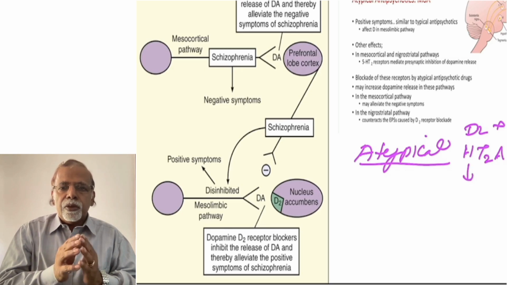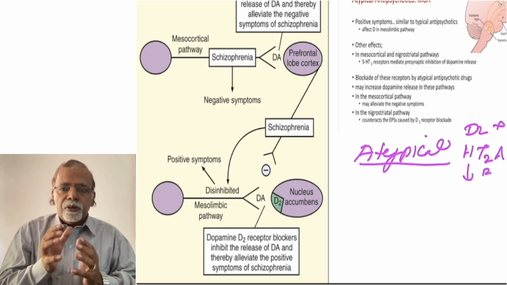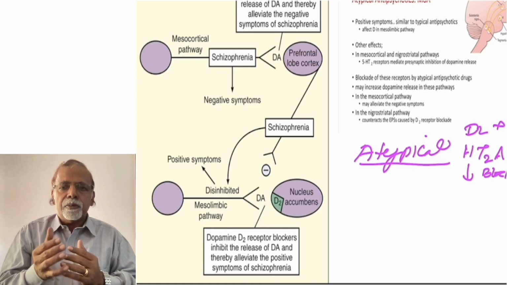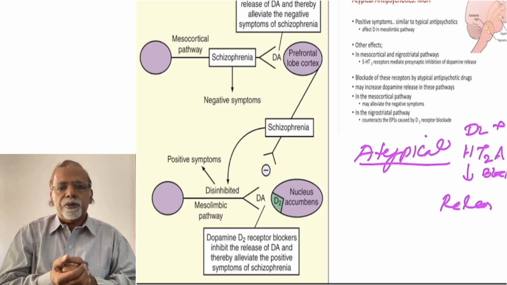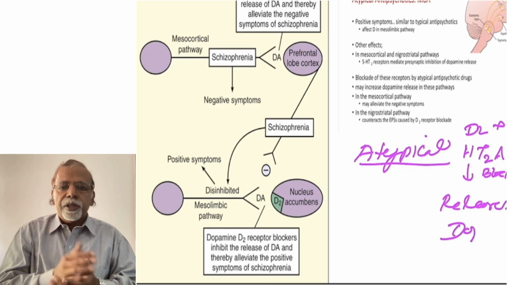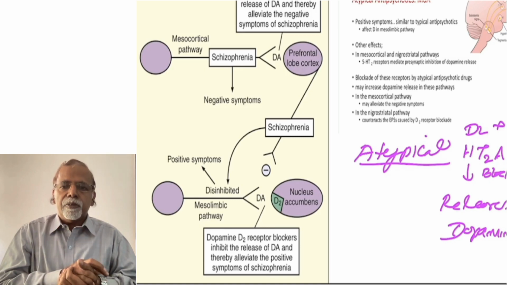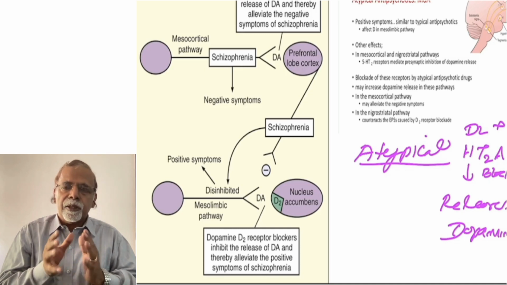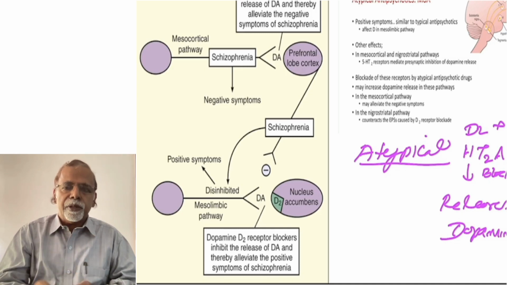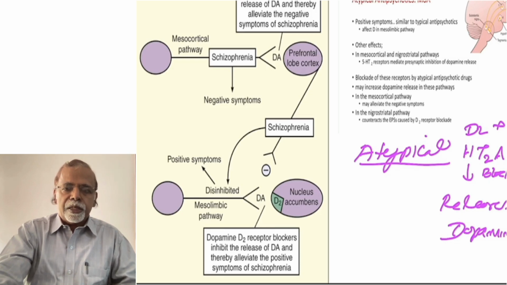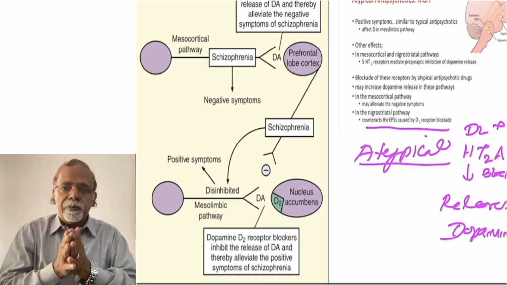So in the mesocortical pathway, the release of dopamine alleviates the negative symptoms. In the same way, in the nigrostriatal pathway, this release of dopamine counteracts the extrapyramidal side effects produced by D2 blockage. That is why atypical antipsychotics are less prone to produce extrapyramidal side effects. I hope you remember this point, it is very important.